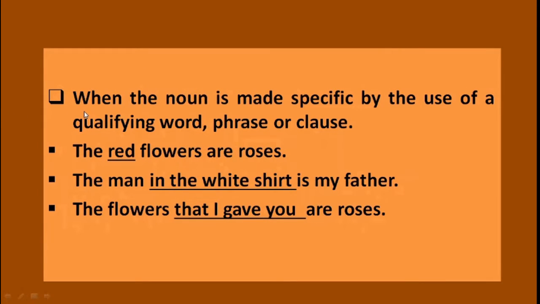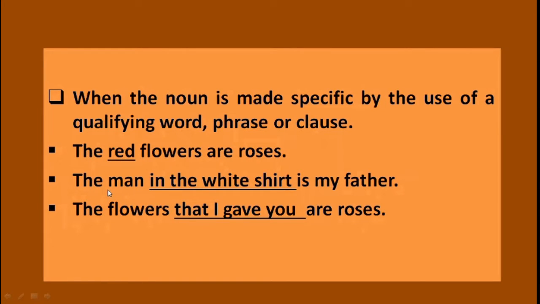See the third rule. When the noun is made specific by the use of a qualifying word, phrase or clause. Let's see the first sentence. The red flowers are roses. Here red, the word, is qualifying the noun flower. So if the word qualifies the noun, you should use the before it.